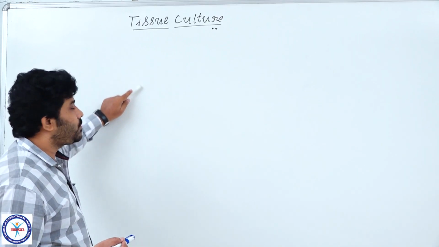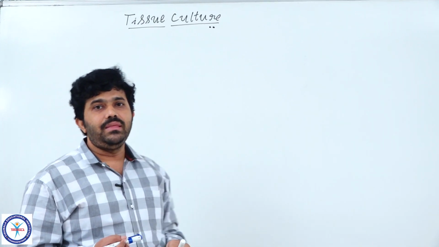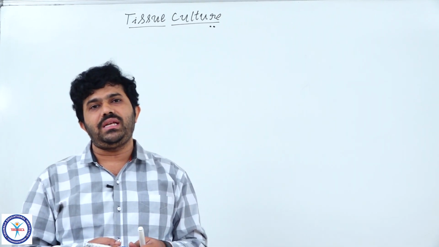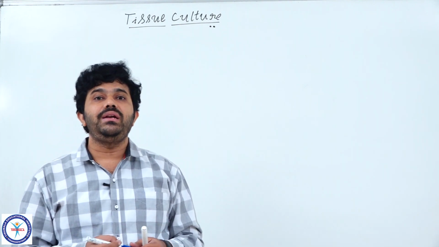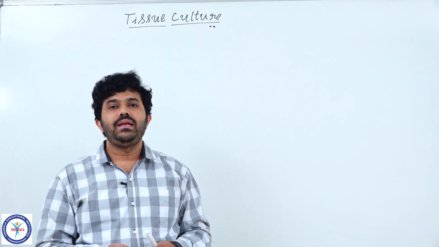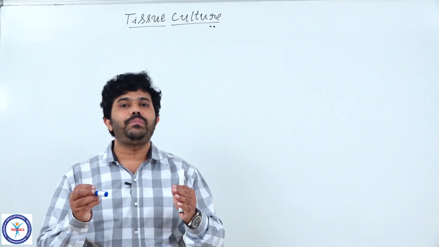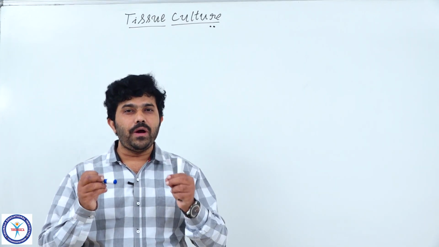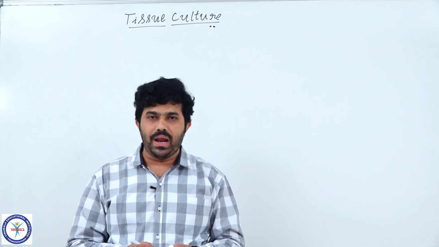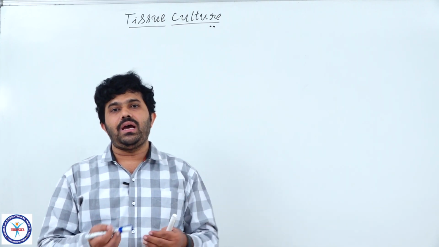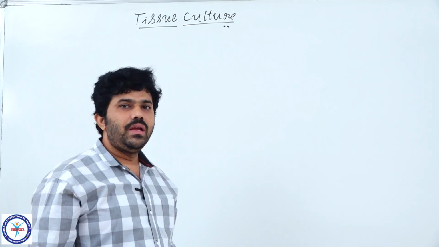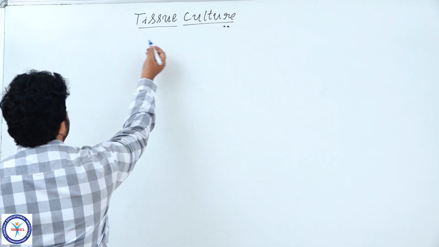Tissue culture is clearly explained by two important concepts: first, what is tissue culture and what is its meaning, and second, the environmental conditions we follow to do tissue culture for making a whole plant from a small group of cells or a small piece of organ or tissue taken from the desirable plant. Whatever factors and terms are needed to understand tissue culture, we discussed. So, why should we go for tissue culture?